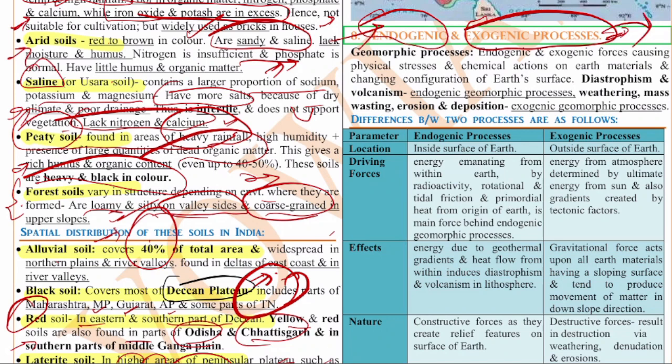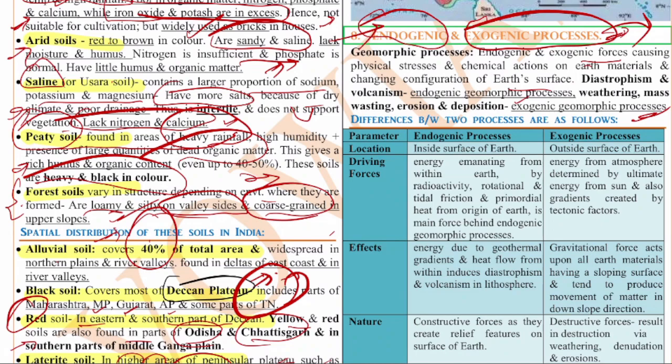If you see the geomorphic process, the endogenic and exogenic forces cause physical stress and chemical actions on the earth materials and change the configurations of the earth's surface. If you see, diastrophism and volcanism are the endogenic geomorphic processes. Weathering, mass wasting, erosion and deposition are the exogenic geomorphic processes.